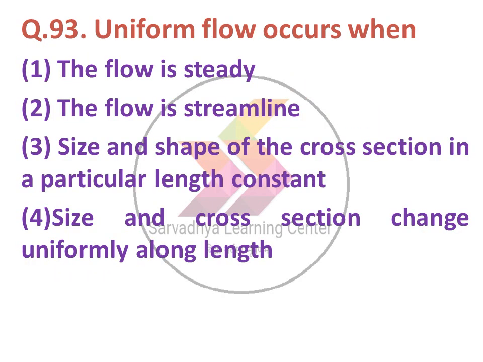Next question: uniform flow occurs when option 1 the flow is steady, option 2 flow is streamlined, option 3 size and shape of the cross section in a particular length is constant, option 4 size and cross section change uniformly along the length. The correct answer is option number 3, size and shape of the cross section in a particular length is constant, is known as a uniform flow.